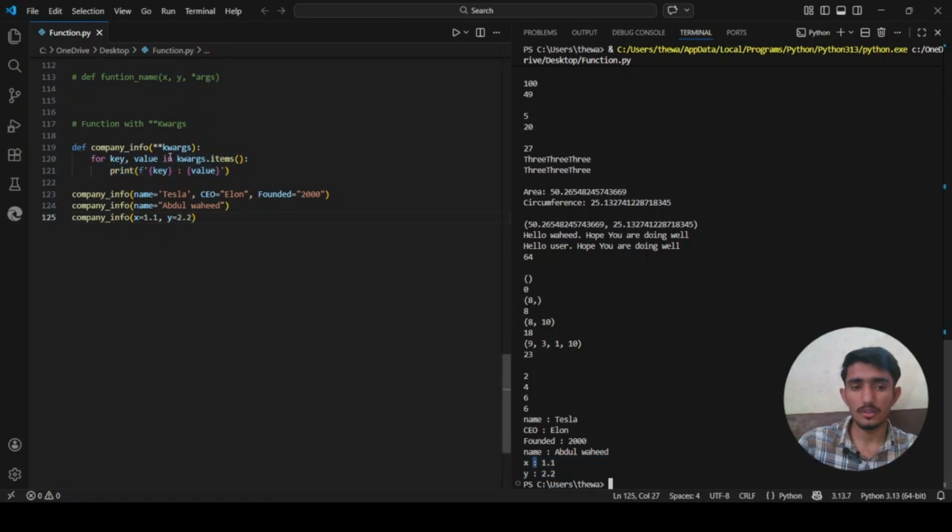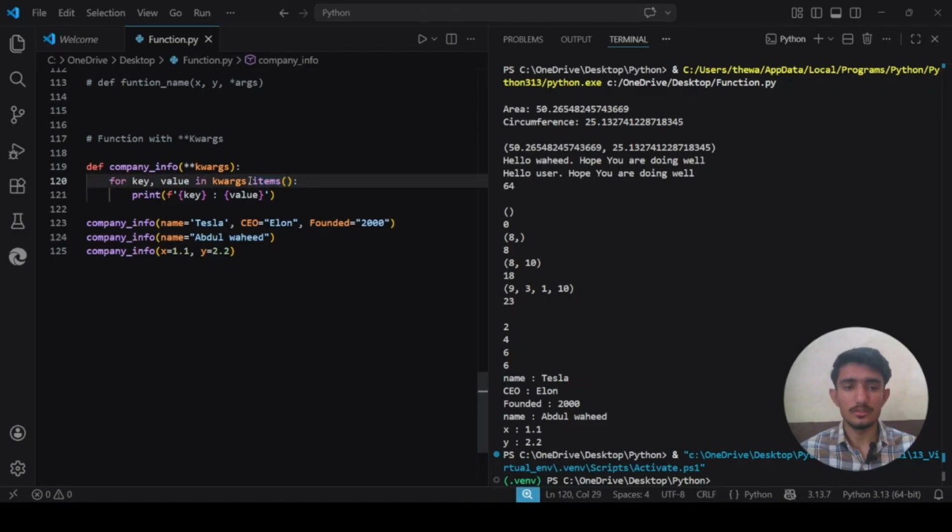This colon is coming from here. Whatever the key is, it is on the left hand side, which is x. Here the key is x, here the key is name, here the key is CEO, here the key is founded. These are the keys, and the other ones are values. On the right hand side there are values.